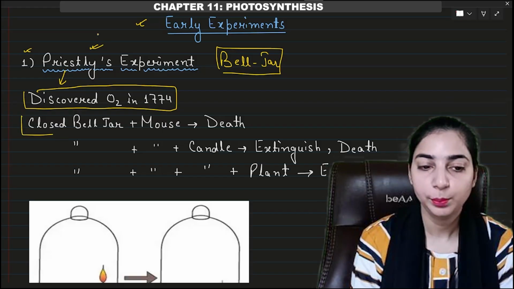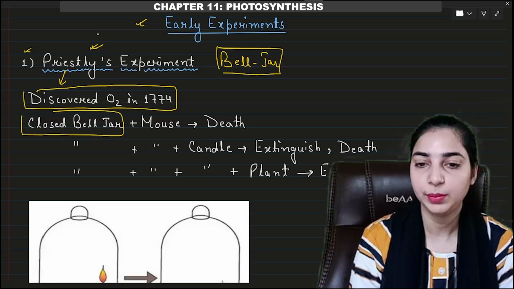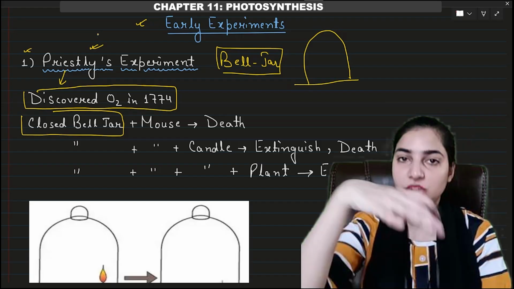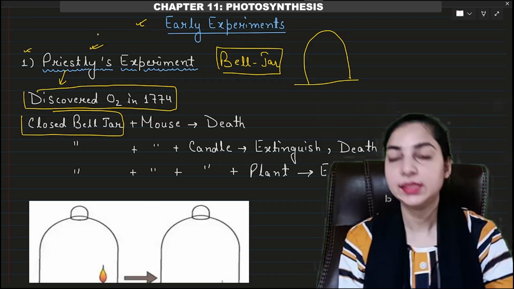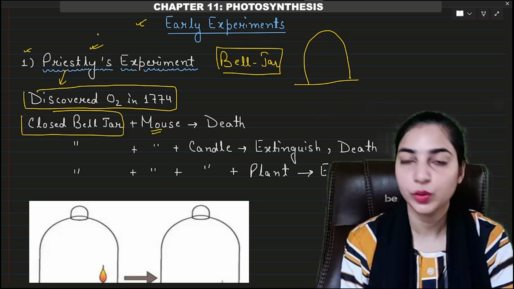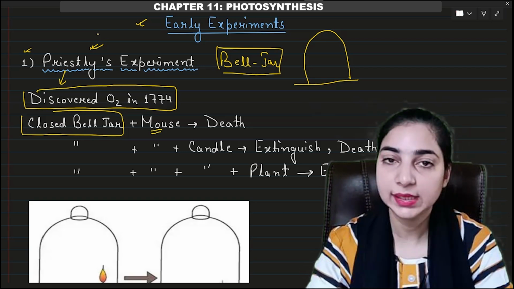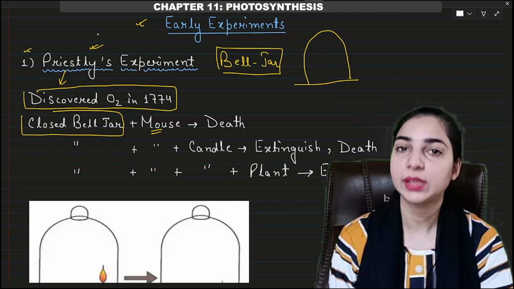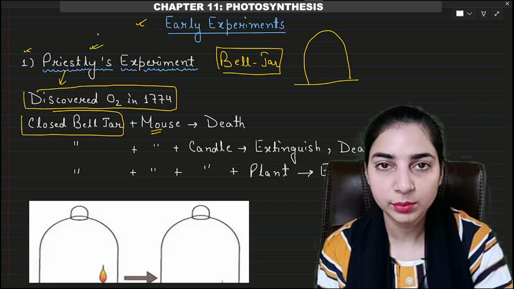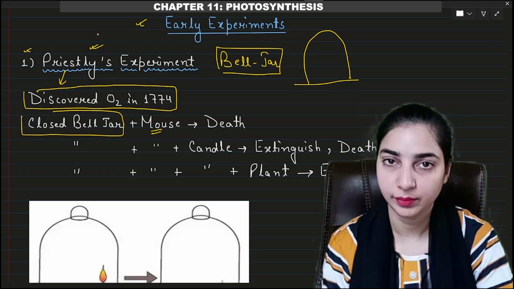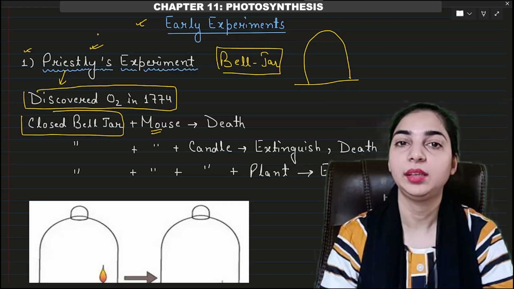A closed bell jar was taken. Okay, bell jar like this. We will see the figure. This is a bell jar. Then inside the bell jar, a mouse was kept. Okay, then what did he see? He saw that the mouse was able to survive for some time inside that jar, but after some time it started getting suffocated. Okay, and eventually it died.